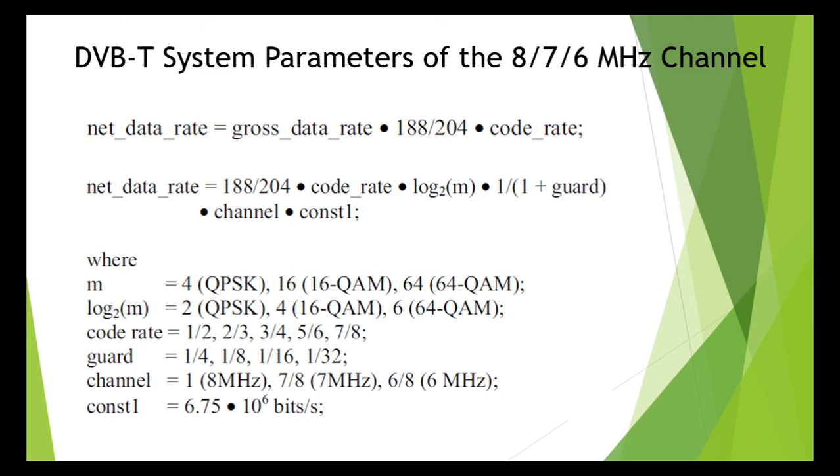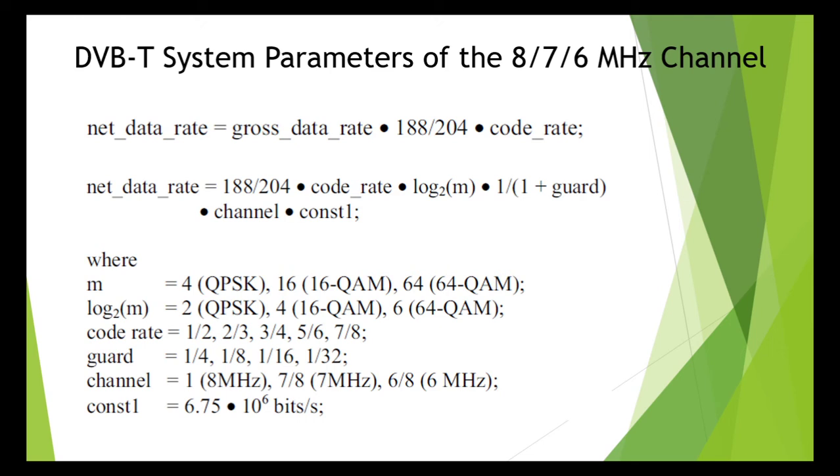Since the factor of 4 cancels out, the overall formula for determining the net data rate of the DVB-T signal is independent of the mode 2K or 8K, and it is calculated as net data rate is equal to 188 by 204 times code rate times log M to the base 2 times 1 by 1 plus guard times channel times constant.